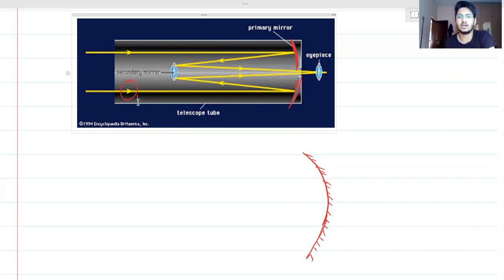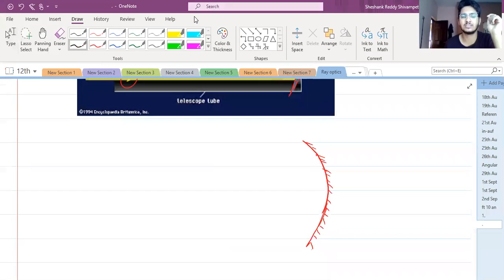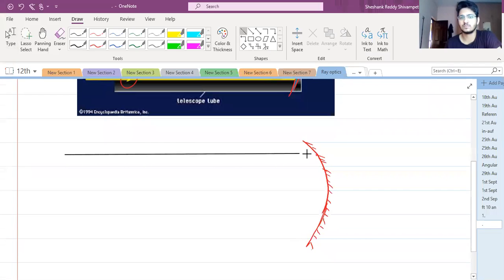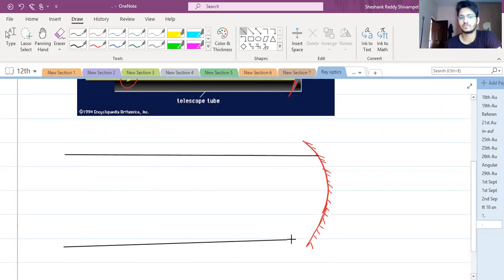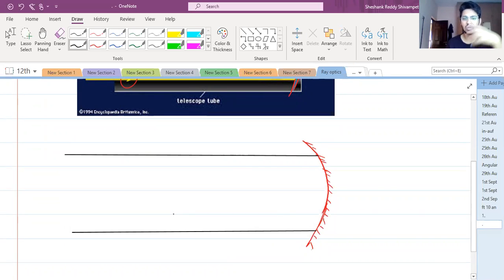Okay. So now, what do we have here? We have parallel rays. Now telescope में why do we make use of parallel rays? क्यों? Why are the incident rays parallel in a telescope? Why is that? It's because object is very far away. So very far away, let's suppose it is at infinite distance. So which would then mean that the incoming rays are parallel to each other, right? So these two are the incoming rays. We will just take them as parallel. Now we make use of a concave mirror.